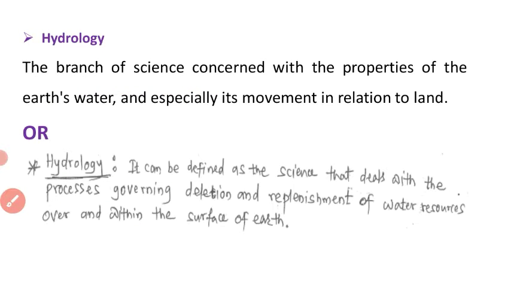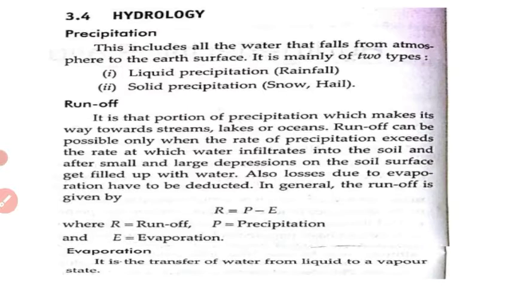Hydrology. The basic definition of hydrology is the branch of science concerned with the properties of the earth's water, and especially its movement in relation to land. Means the water movement in relation to land. Here the hydrology is precipitation.